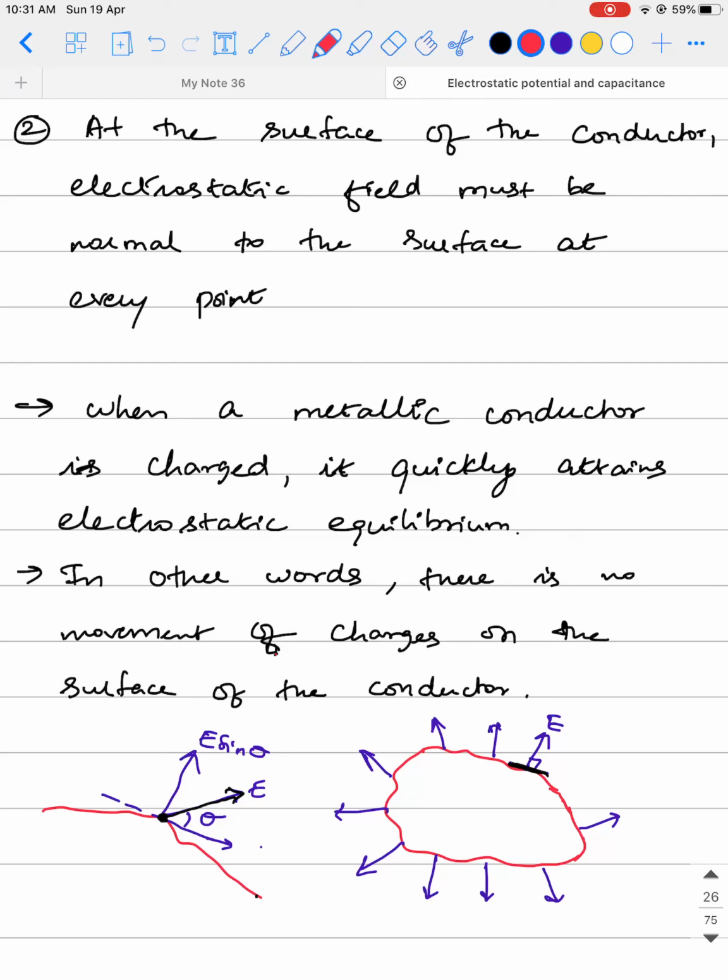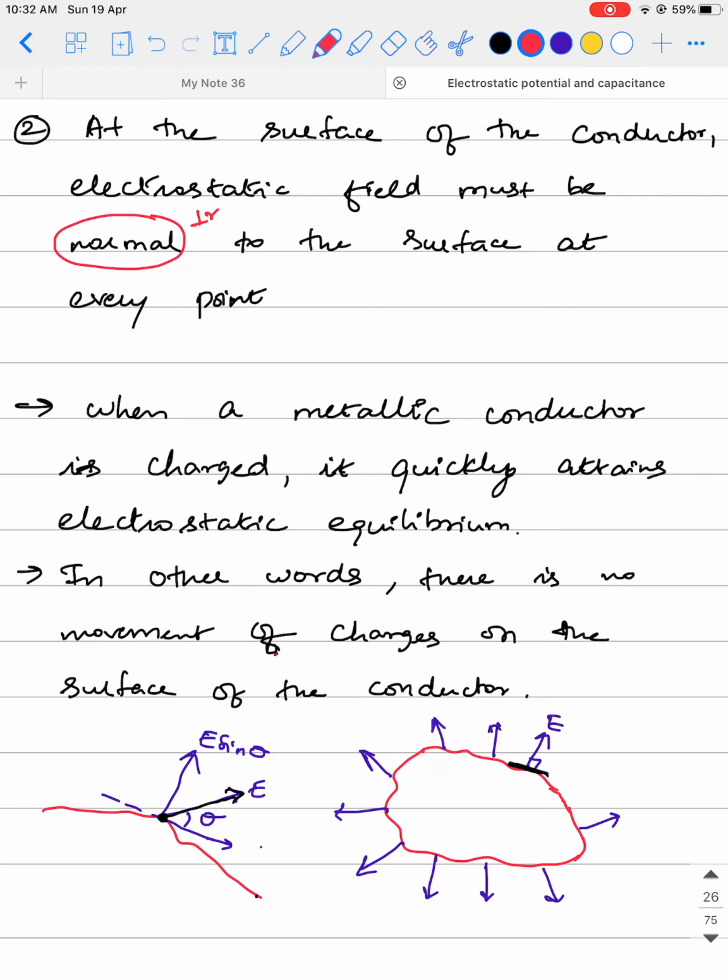Now we'll see the second point related to the electrostatics of conductor. So the statement goes like this. At the surface of the conductor, electrostatic field must be normal to the surface at every point. Normal means perpendicular to the surface at every point. So let's see some basics about it.